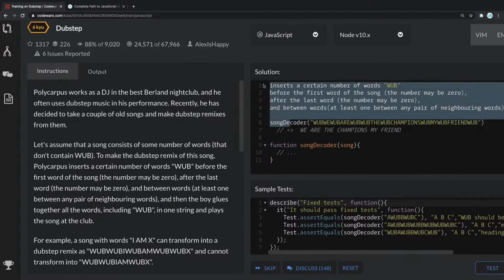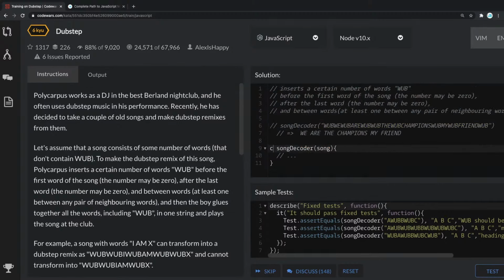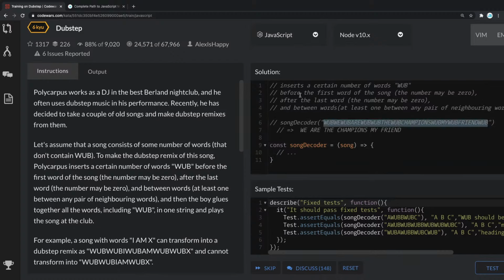I'm gonna put these as comments, and let's start. Const song decoder, we get the song, which is basically one single string. And in this case, this is a task where we have to use string manipulation. So to do string manipulation, we can either use regular expressions, or we can simply find WUBs and simply remove them. So for now, what we can do is find each and every WUB.